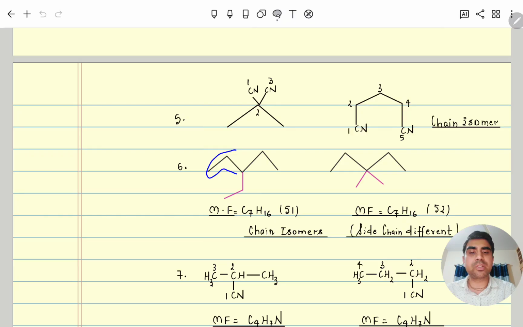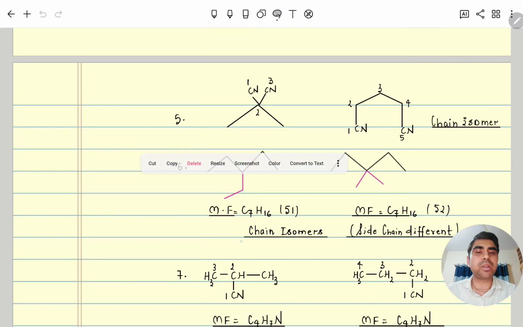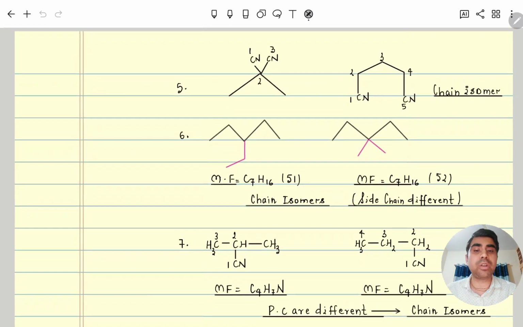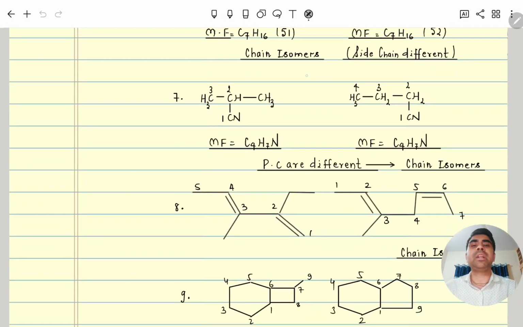Here you can see the principal chain, main chain is the same. Total how many carbon? 5 carbon. But the side chain is different. So when you do the XY value, the X value is 5. Y value, here only one branch is started by carbon, so it will be 51. Whereas this one is 5 and here 2 carbons are started, so this will be 52. The 51 and 52 XY values are different. Hence both are chain isomers with respect to side chain, while the main chain is the same. Next, moving